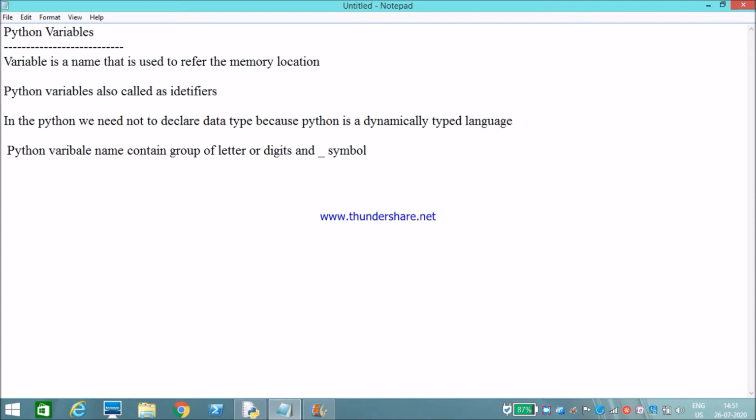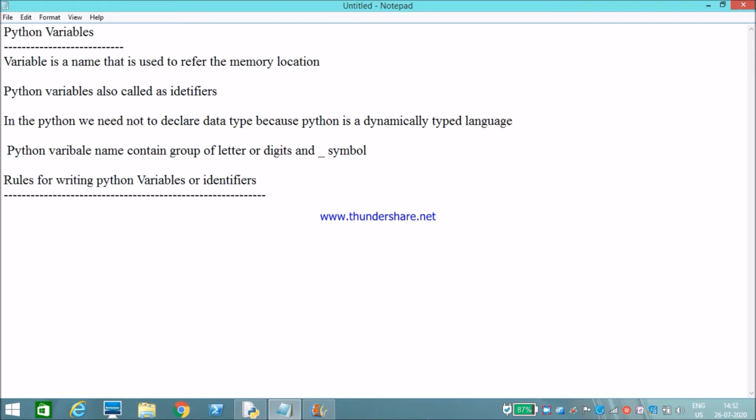Now let's learn about the rules for writing Python variables or identifiers. What are the rules for writing Python variables or identifiers?